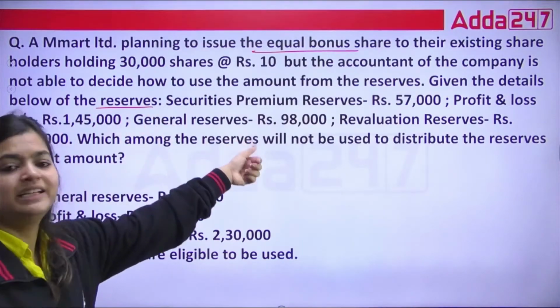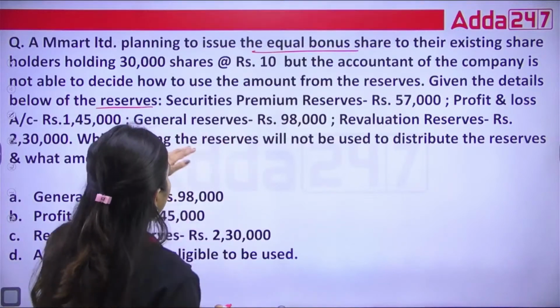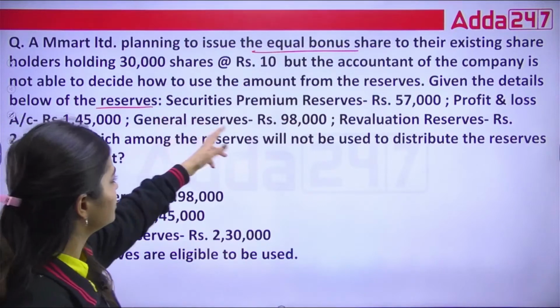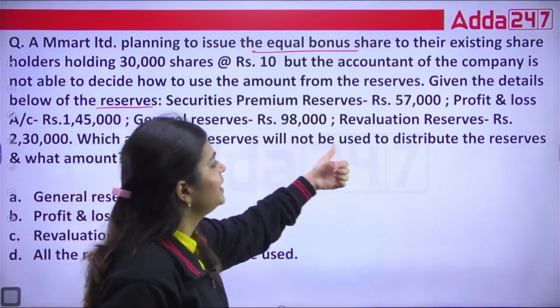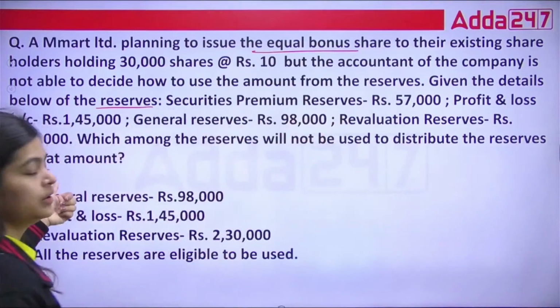And ultimately, in the last line, what are they asking? They are asking which among the reserves, like securities premium, P&L, general reserves, revaluation, will not be used to distribute the reserve, and what amount.